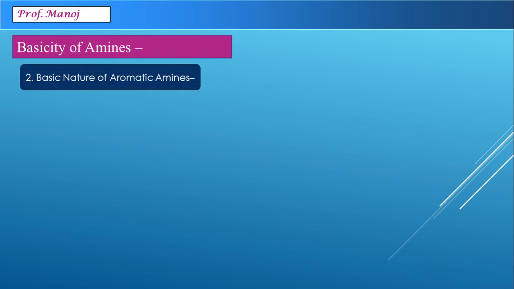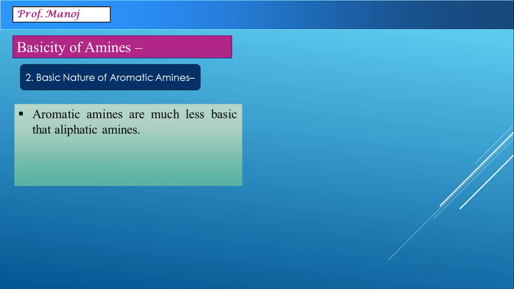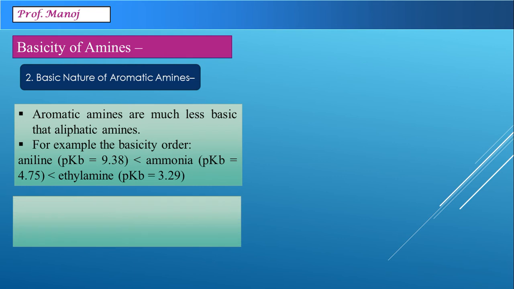We will now come after aliphatic amines to the basic nature of aromatic amines. Aromatic amines are found to be much less basic in nature than aliphatic. For example, if you compare the pKb values of these compounds, aniline has much less basic nature than ammonia itself, which is obviously weaker than ethylamine.